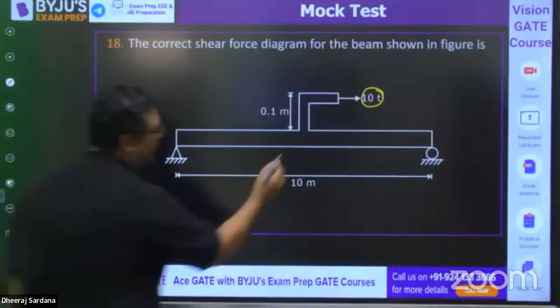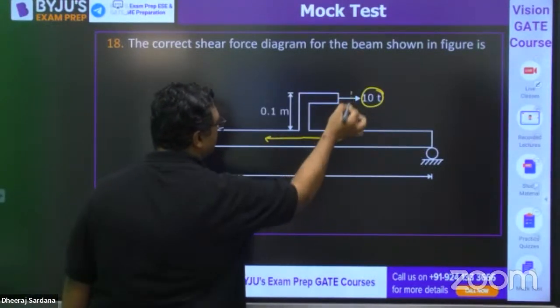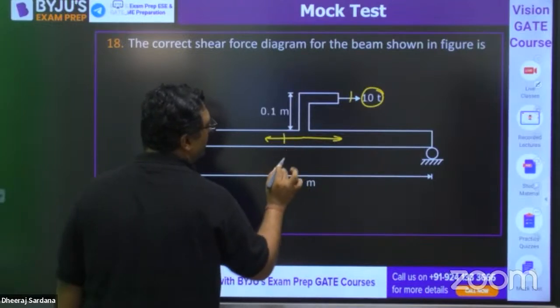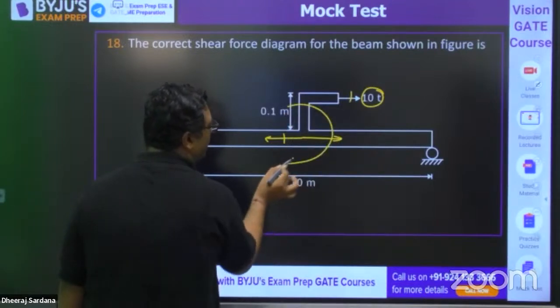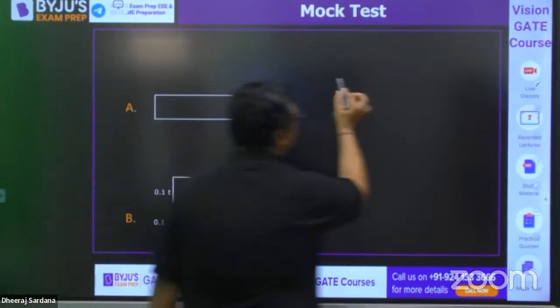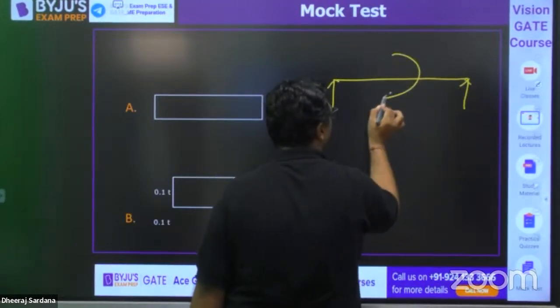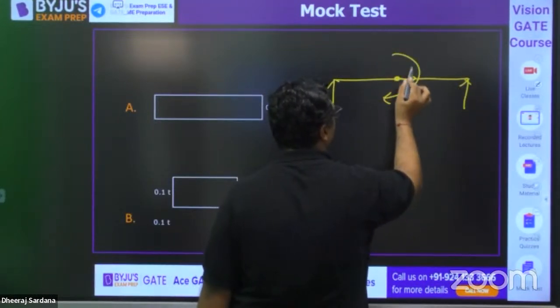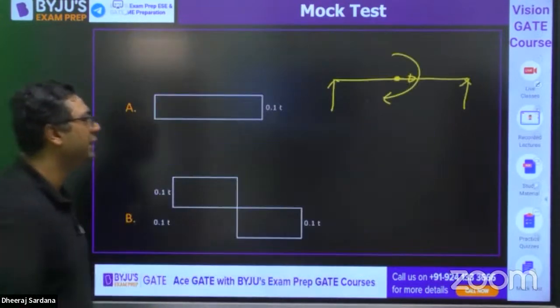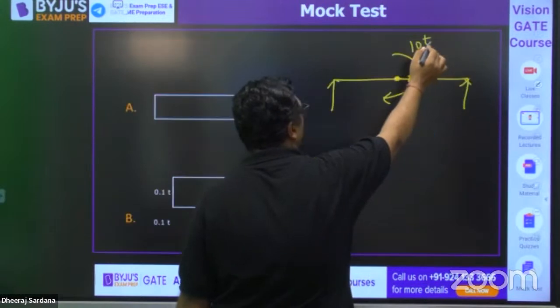First of all, I feel everybody is aware that for this, we will make one force here and another force here. This and this will make a couple, like this. So what we are actually getting is this: one support, other support, a point moment and an axial load. What is the magnitude? 10T into 0.1 meter.